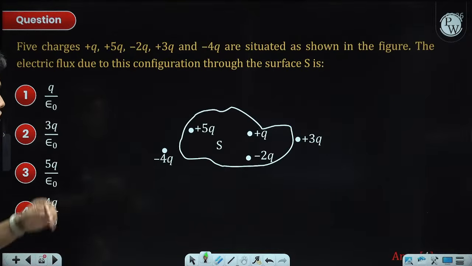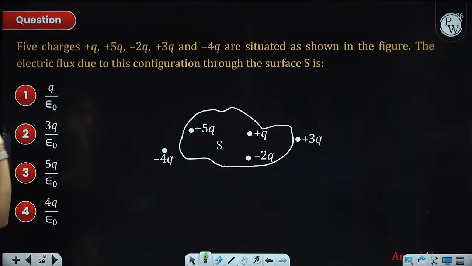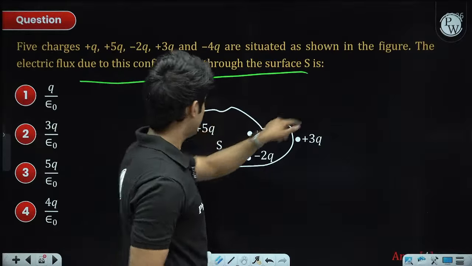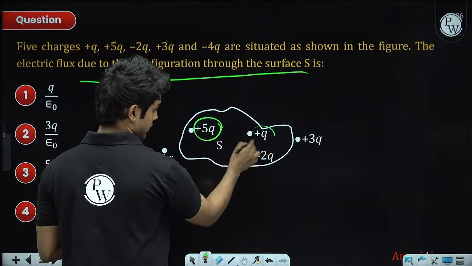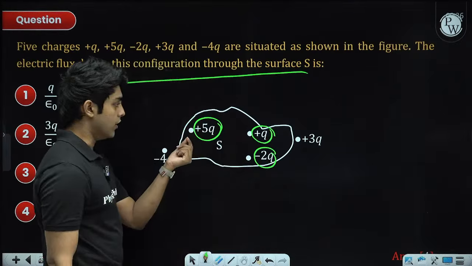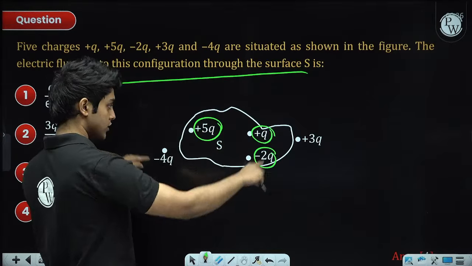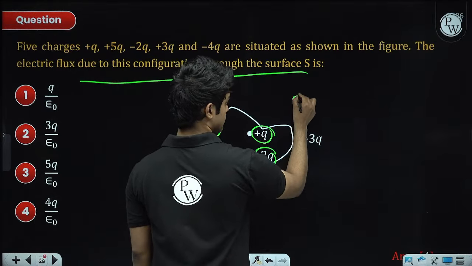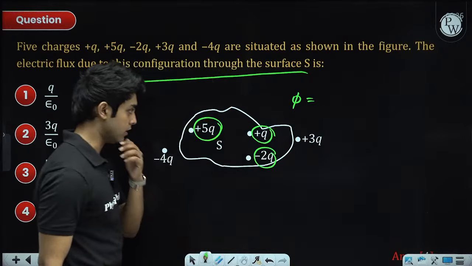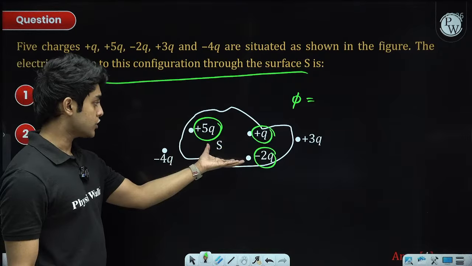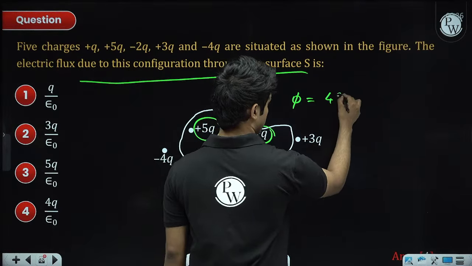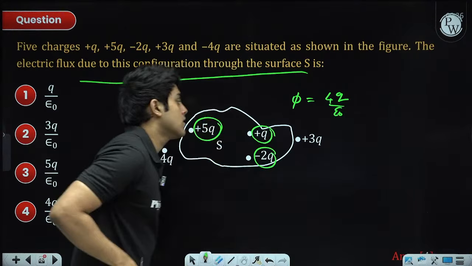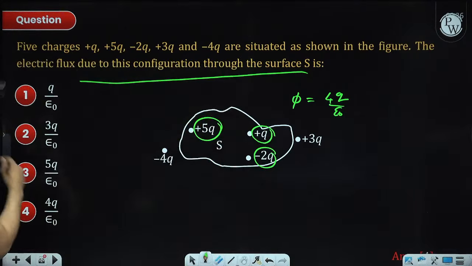Next, this is just standard Gauss law definition. 5 charges are present, we need to find the flux due to this configuration, due to this Gaussian surface. That is basically due to the charges present within the surface, right? The electric field due to all these charges, that is the left hand side, basically the net electric flux. This is equal to the charge enclosed within the surface, which is 6 minus 2, 4q divided by epsilon naught. So this is the net electric flux, so option D.